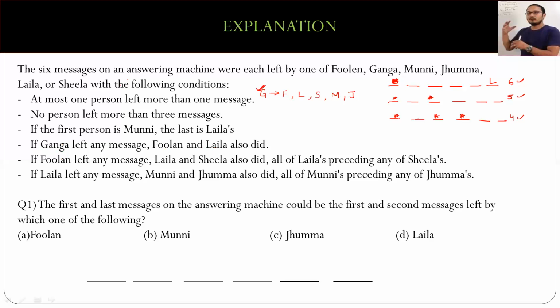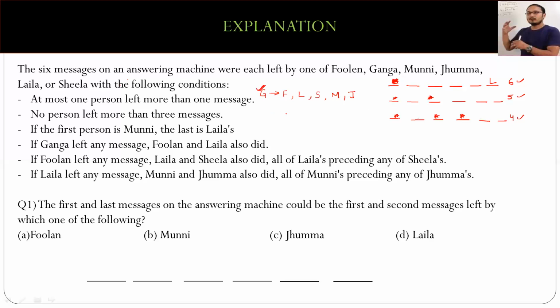However, looking at the scenario, because we need 5 people, let's say I have to make a case wherein there's one guy who has left 2 messages. So who could be that one person who we can remove from this group? We can remove Ganga. Why? Because as soon as Ganga comes in, the remaining 5 have to come in, right? So if I remove Ganga, as we discussed, Poolan and Laila can still leave a message behind, right?